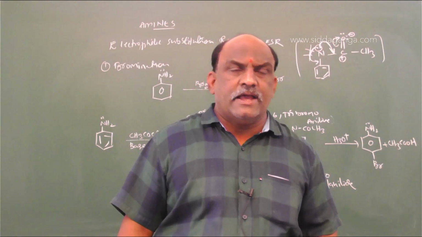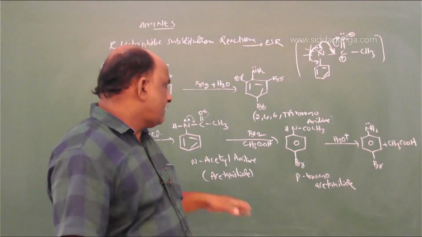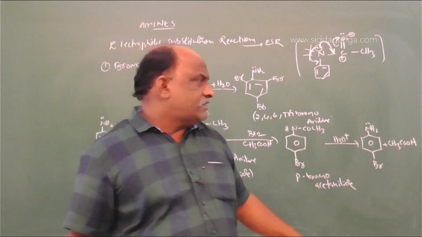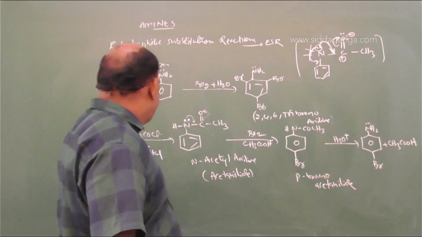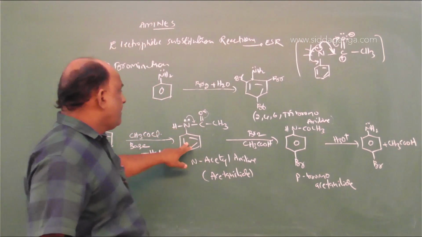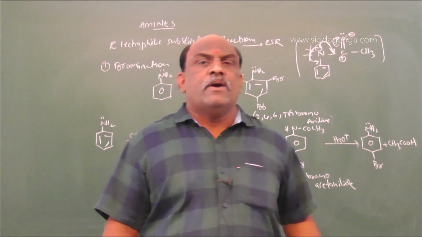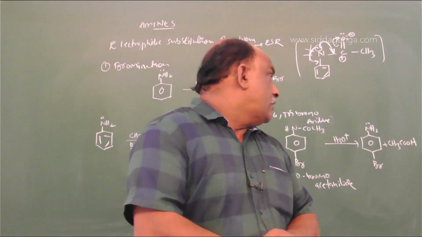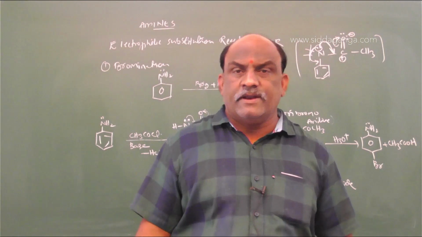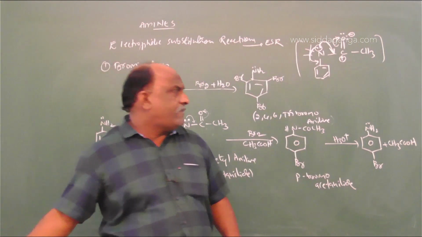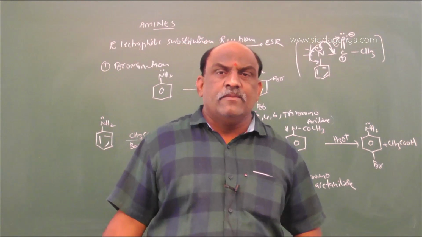Clear? So this is very important. This conversion has been given in many previous entrance examinations. They will give A gives rise to B gives rise to C. What is C? C is para-bromoaniline, the right answer for the question, because para is the major product and ortho is the minor.